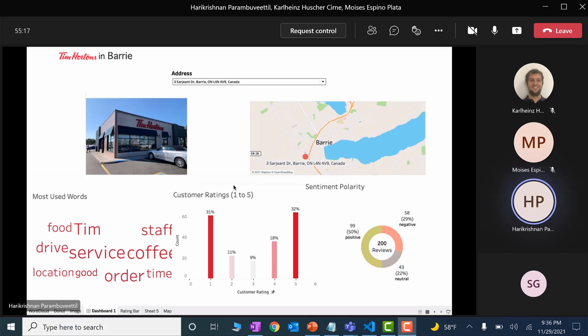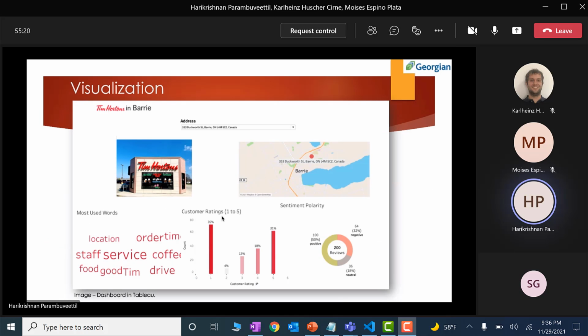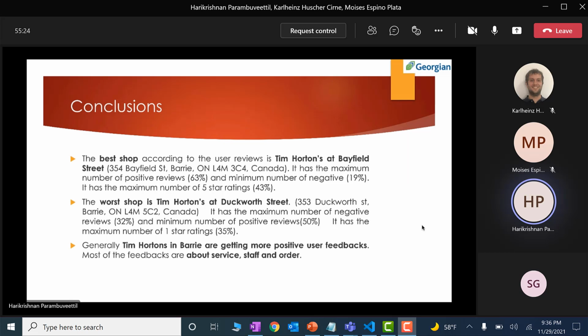So that is about the presentation, and we will go to the conclusion. In the conclusion, we can say that the best Tim Hortons in Barrie is the Tim Hortons in Bayfield.